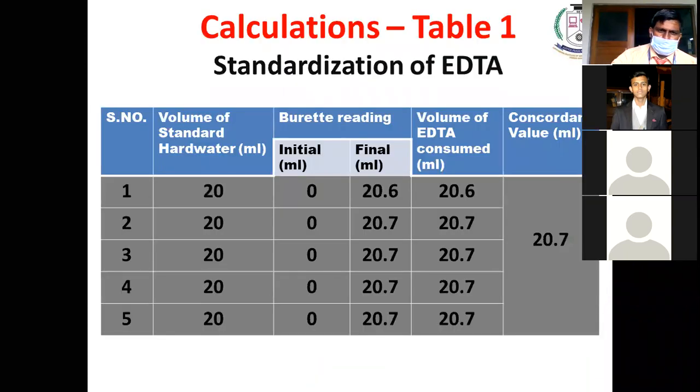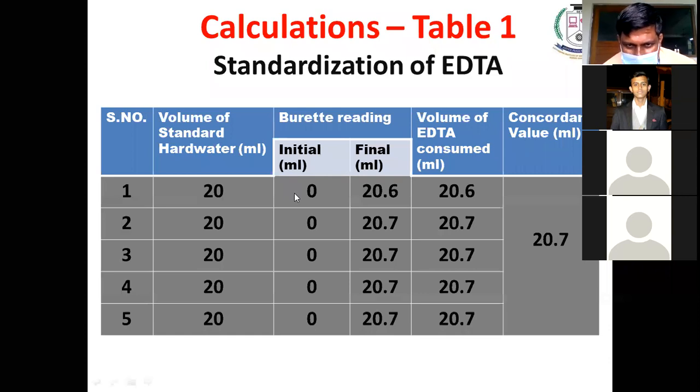We have taken 20 ml of standard hard water in the first step, and we are writing table 1 for that. Volume of standard hard water in the first experiment is 20 ml. We have filled the burette with EDTA and made it 0 ml, taking the lower meniscus exactly.